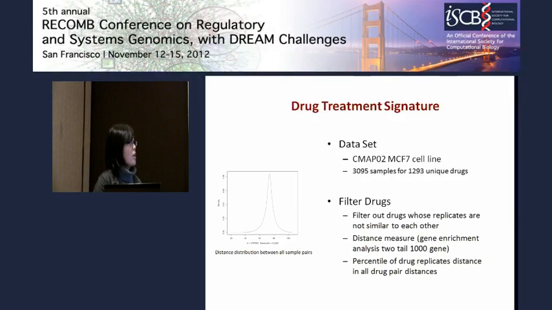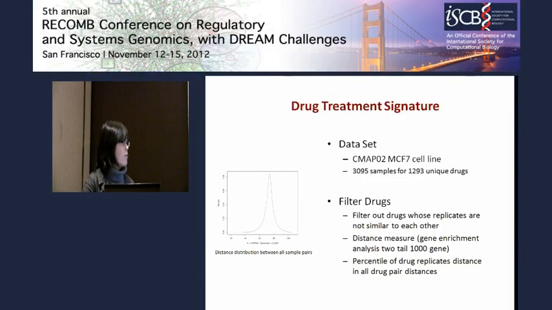For the signature, we use the CMAP MCF7 cell line. It contains more than 3,000 samples for 1,293 unique drugs, which means that there are replicates for quite a few of them. This is good news, since based on these replicates, we can know whether those drug perturbation data are reliable or not. So we want to first filter out the drugs whose replicates are not similar to each other. We do this by measuring their distance using gene expression, using the top upregulated genes and the top downregulated genes. This is the distribution of the distance between all sample pairs.